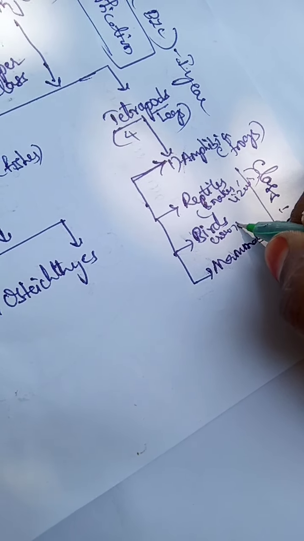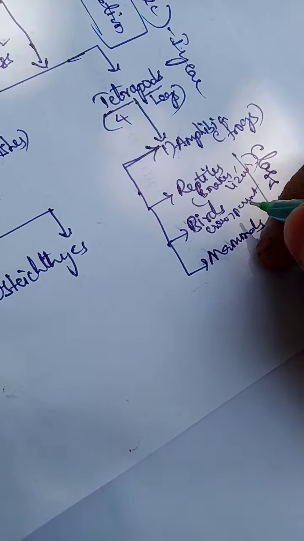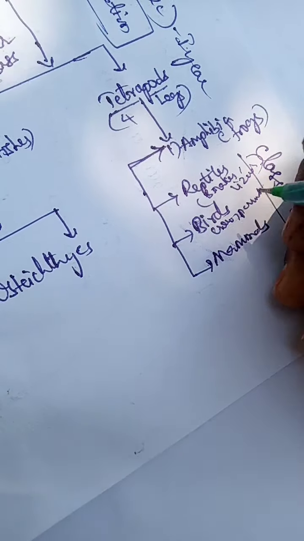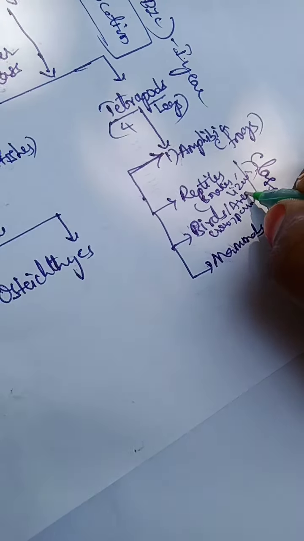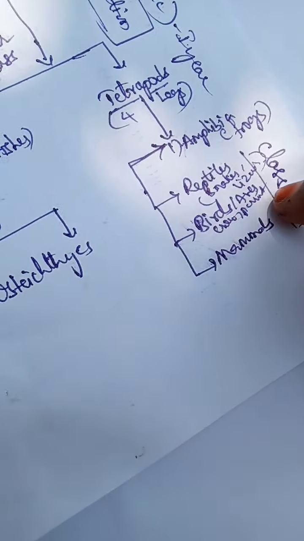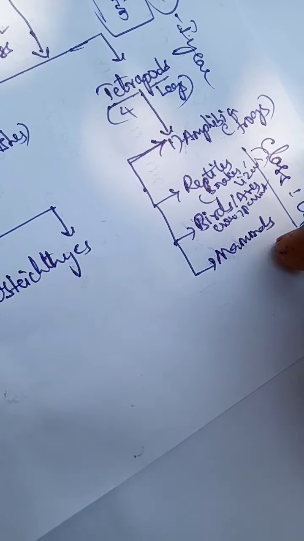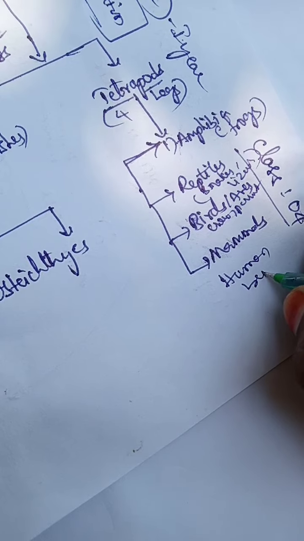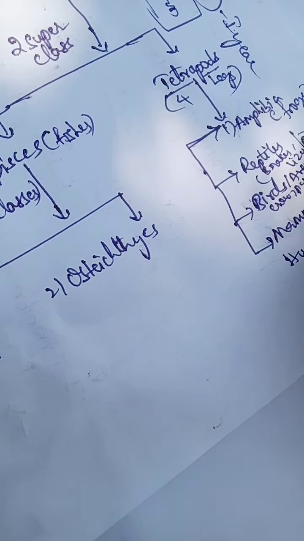Flightless birds and flying birds are all present in this class. Aves we can call them, which includes all birds. Mammals means even we human beings come under the mammals. So these are the tetrapods.